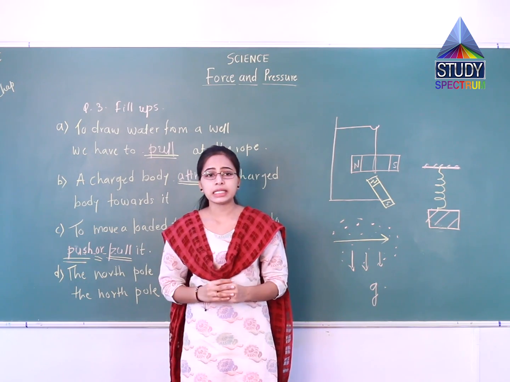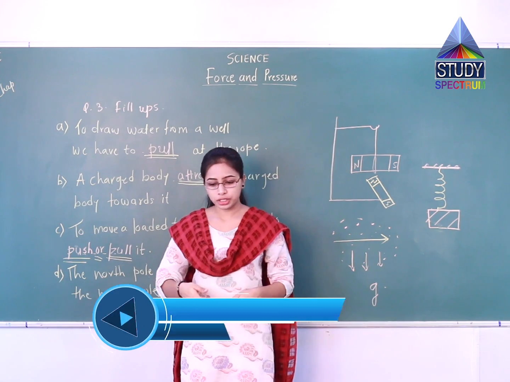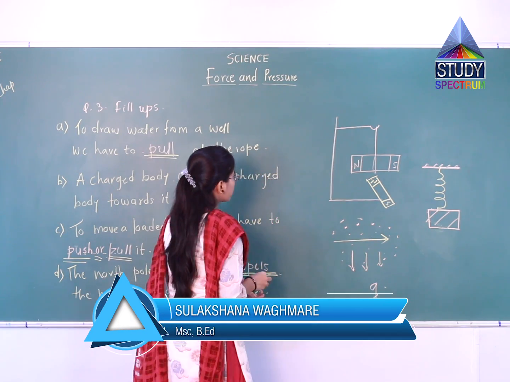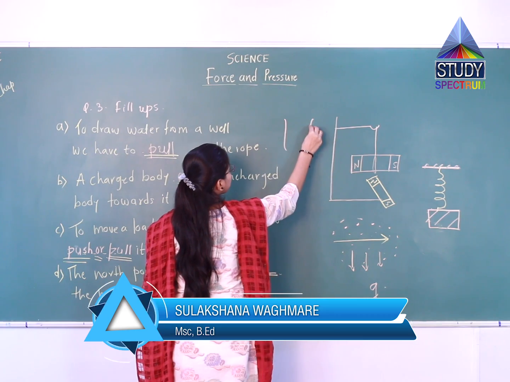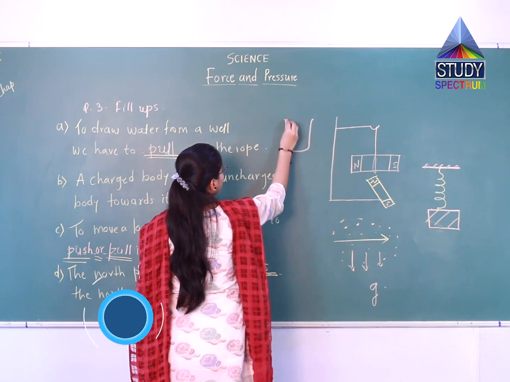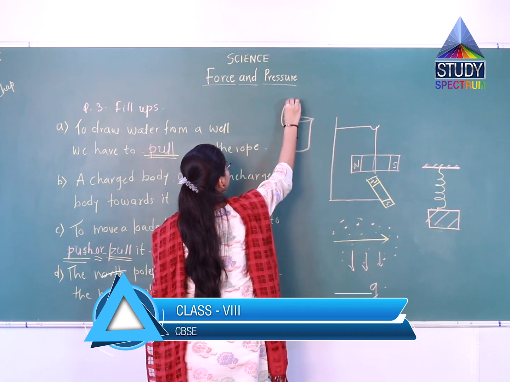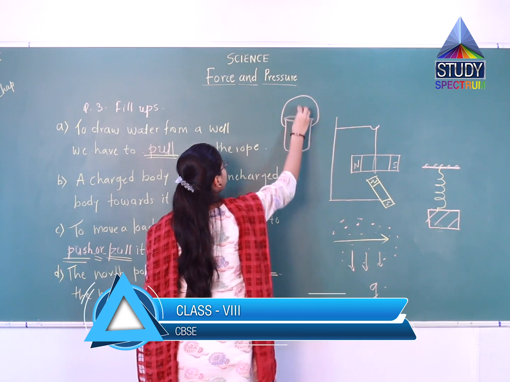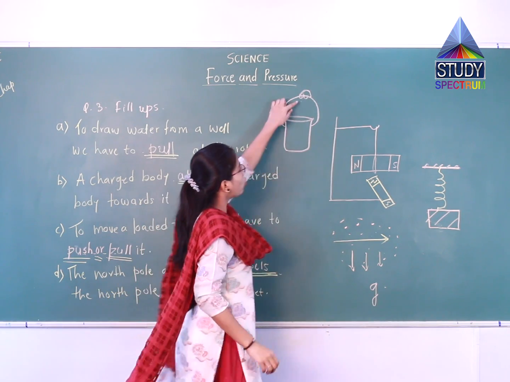So here we will write muscular force acting in upward direction, because suppose this is the bucket, and here we are holding this. Here we are holding the bucket.